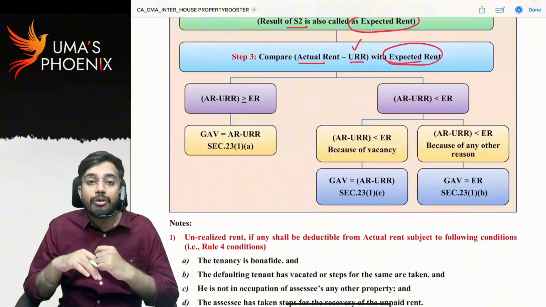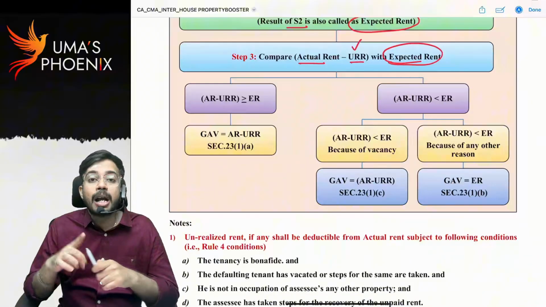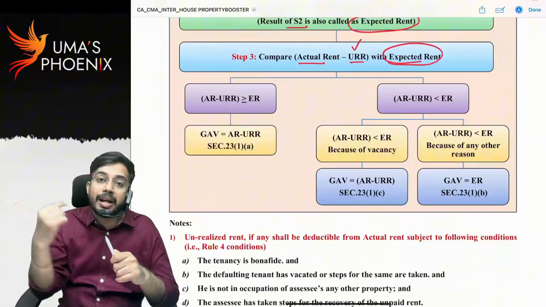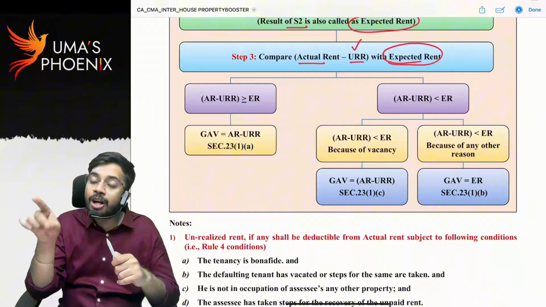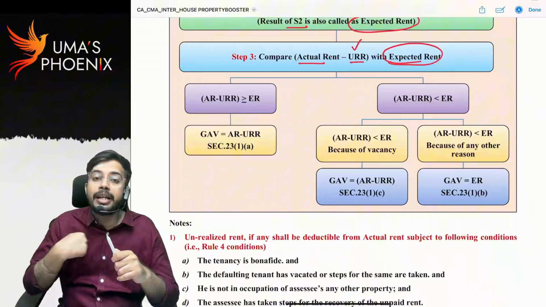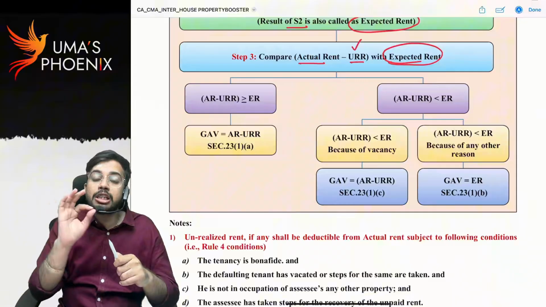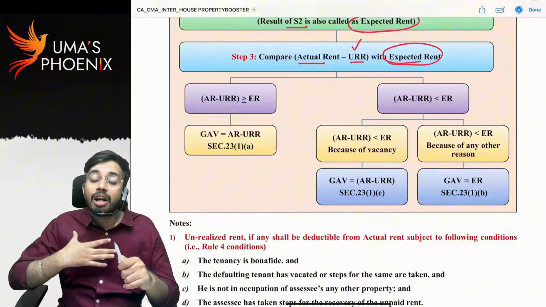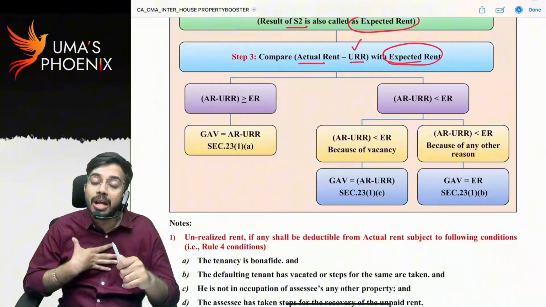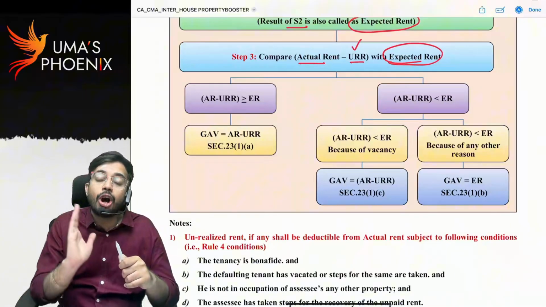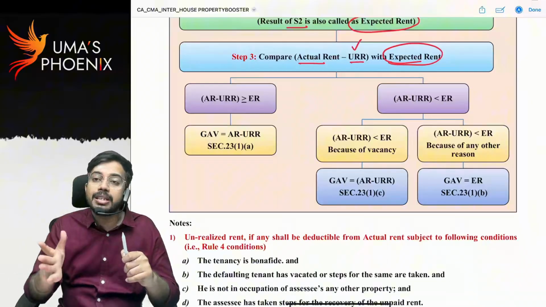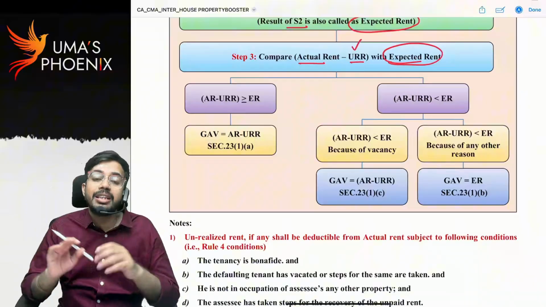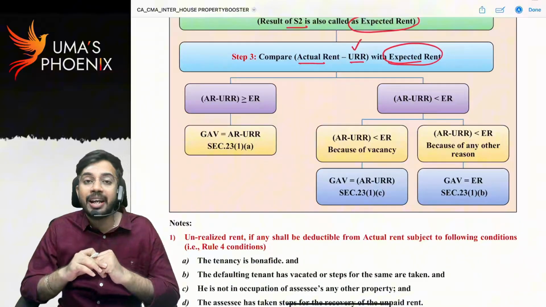What is the method of accounting? Accrual basis. As per accrual basis, I got a right to receive rent from my tenant for 12 months because he occupied my house for 12 months. I am entitled to receive 12 months rent. So as per the rules of house property, method of accounting accrual basis, 12 months rent is taxable to me. But did I get 12 months rent? No, I got only 7 months rent. The balance 5 months rent my tenant is not giving to me. I could not realize it from him. This 5 months rent we can call unrealized rent.